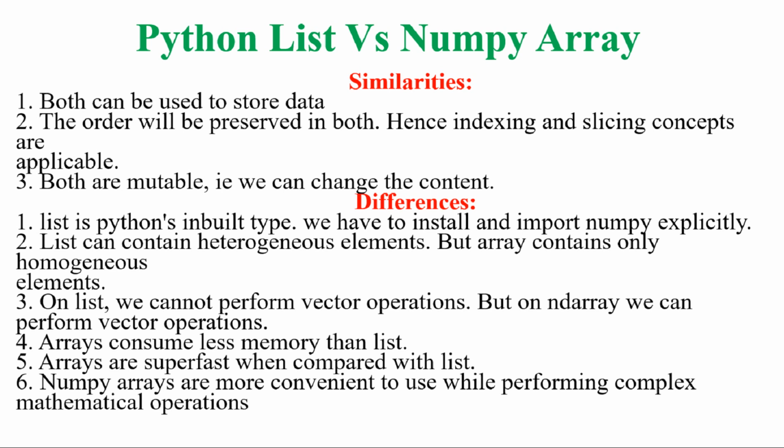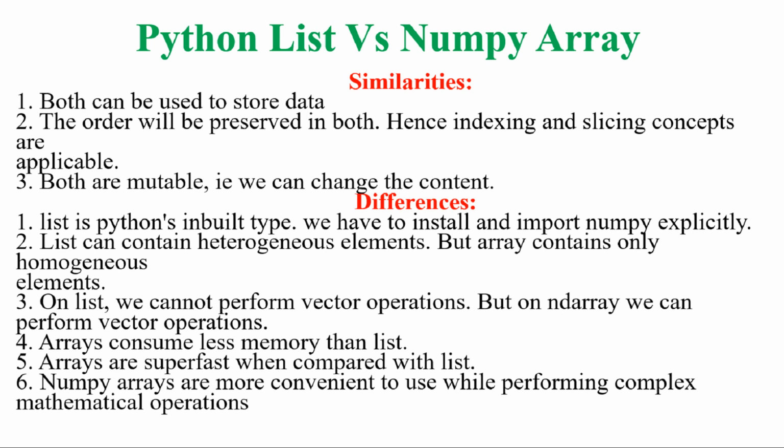Similarly, numpy arrays are most convenient to use while performing complex mathematical operations. You cannot perform linear algebraic operations, linear regression, logistic regression, or Fourier transform type operations with the help of a list.